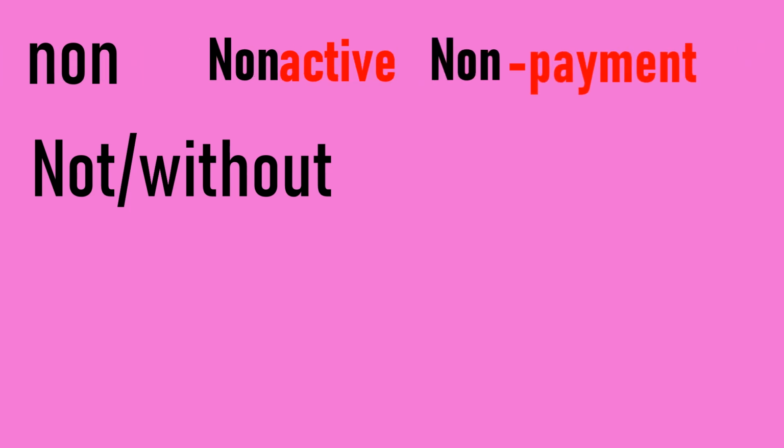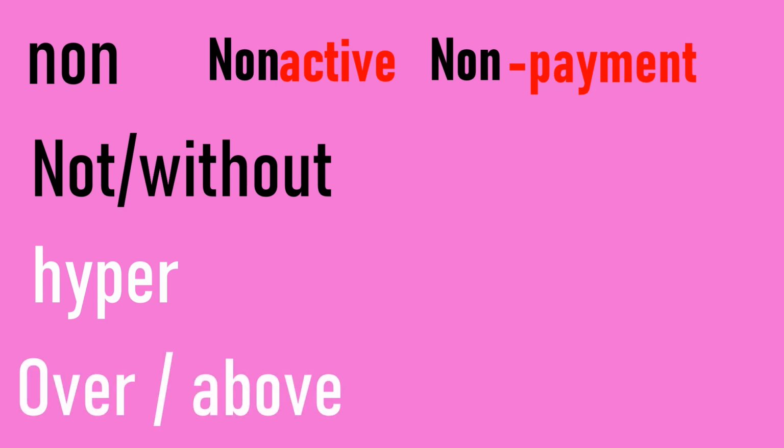Next on the list we have the prefix non. Non sometimes means not, and sometimes it means without, depending on what you mean. For example, non-active, which means not active. Another example is non-payment, which means without payment. We are going to continue with another prefix, hyper. Hyper means over or above. For example, hyperactive.